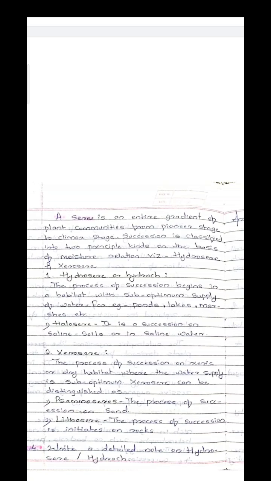So whenever a plant community develops, where it started from and what the stable community is, the entire gradient, the entire process or development of this community, is known as the sere. So this sere depends on the moisture relation.